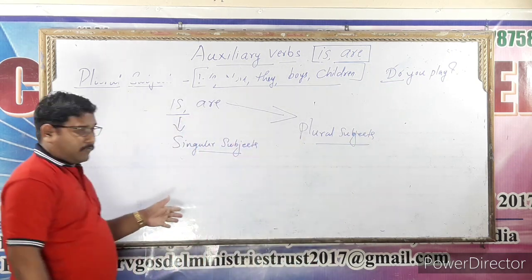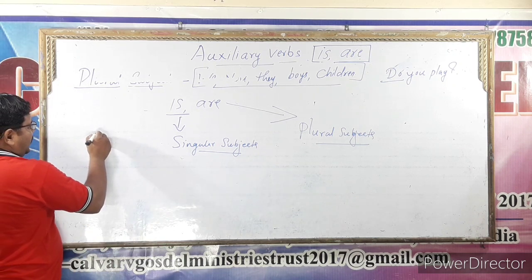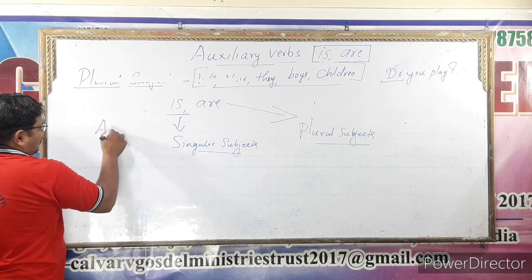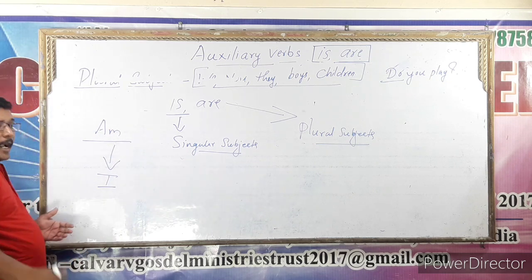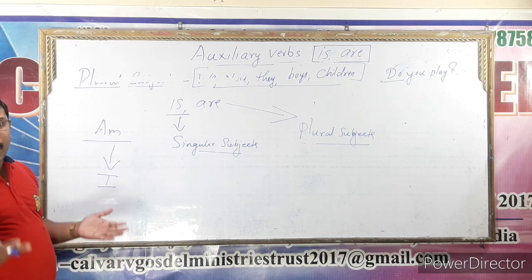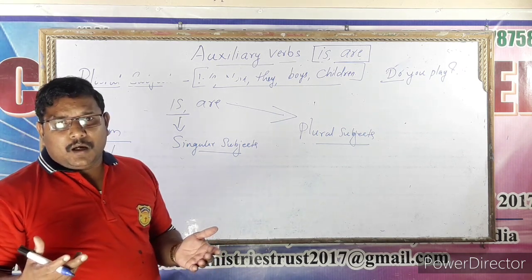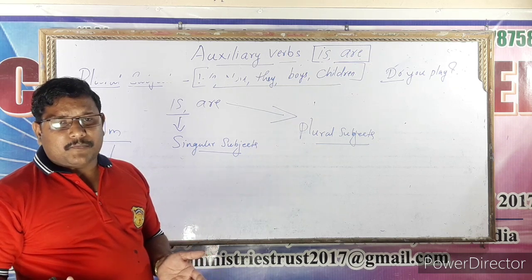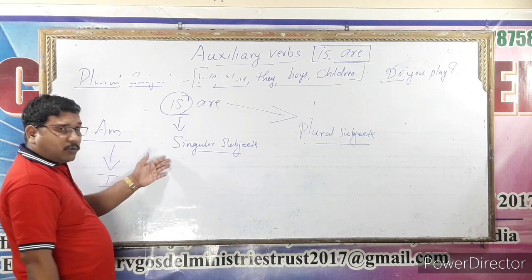Try to understand this difference. In the last class we studied am. See, am is always used with I. I am a boy. I am a girl. I am a teacher. I am going to market. I am taking my breakfast. I am going to school. But here, is is used with a singular subject.